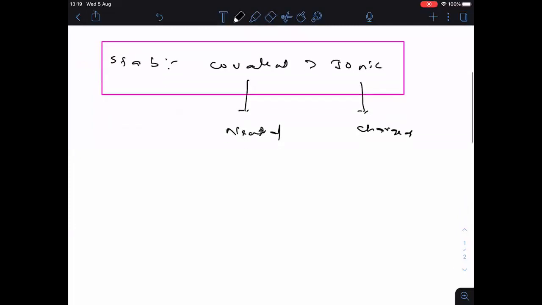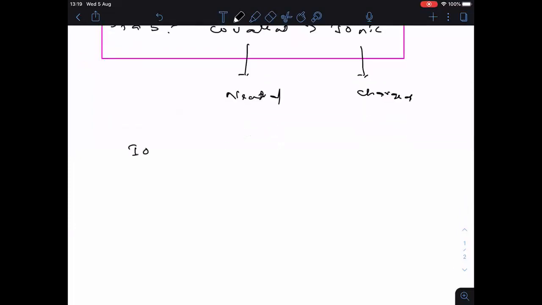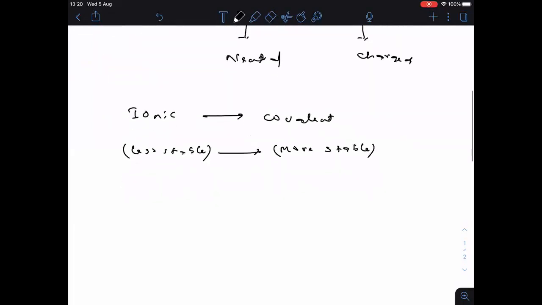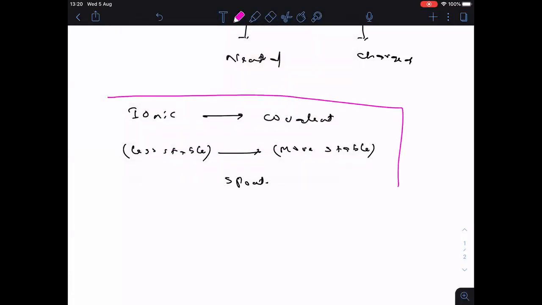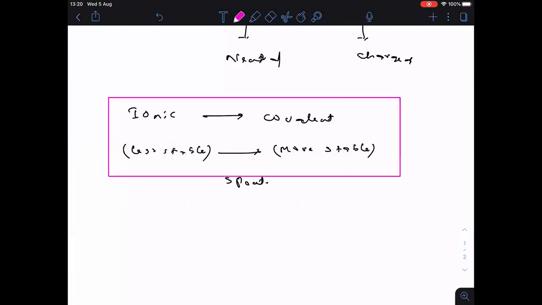Clear everyone? So remember, for example, in a reaction, if an ionic compound is giving a covalent compound, just now I told you that ionic compounds are less stable and covalent compounds are more stable. That means this reaction is moving from less stable to more stable. So remember, this reaction is spontaneous. Any reaction which is moving from ionic to covalent is a spontaneous reaction.